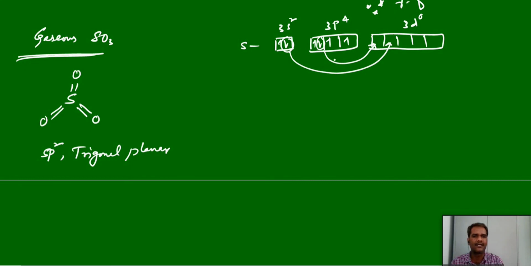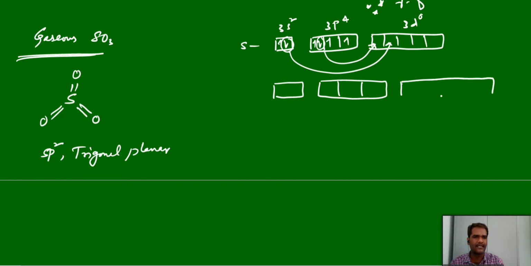Why? Because in total we require 6 unpaired electrons. So this is the second excited state. In case of sulfur dioxide, the first excited state is enough, 1 electron will excite, but here 2 electrons will excite.